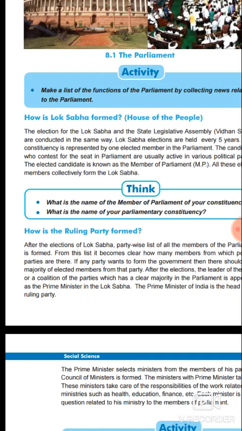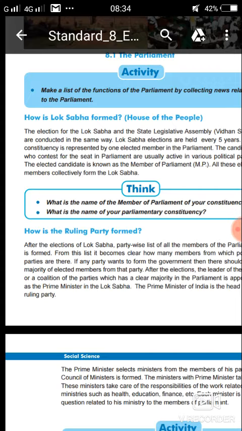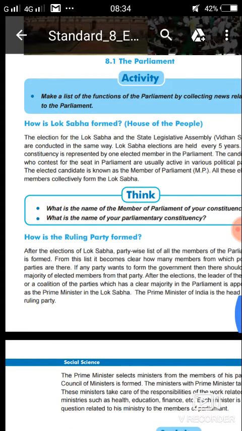Then each minister is responsible for any question related to his ministry from the members of parliament. Again here, the other members, the opposition, will ask questions to the concerned ministers related to their work. So they are accountable for their work and they will answer the questions.